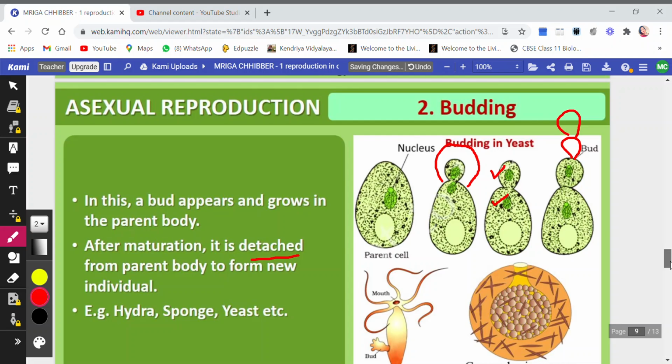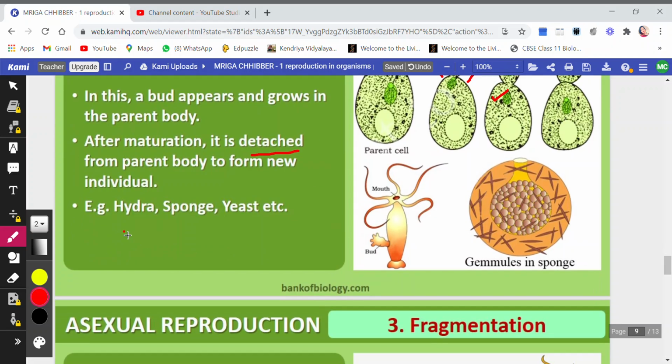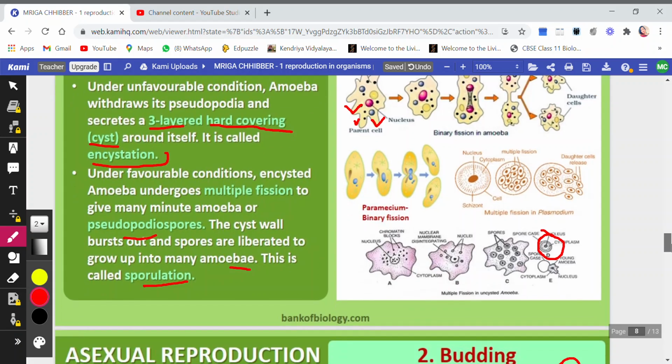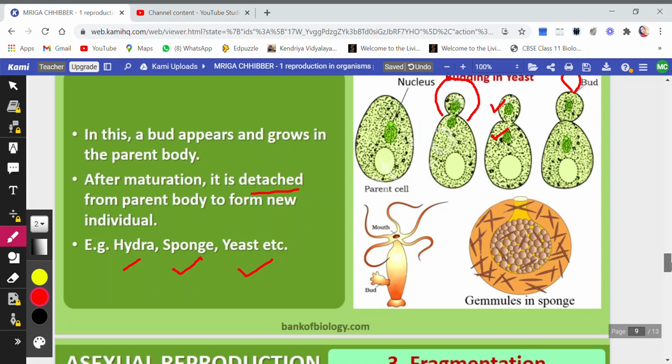Now examples they have given: hydra, sponge, yeast. Now here in sponge, just like in amoeba, the reproductive structures were the spores, right? In amoeba, the reproductive structures were the spores. Similarly here in sponge, the reproductive structures are the gemmules. These are the gemmules.